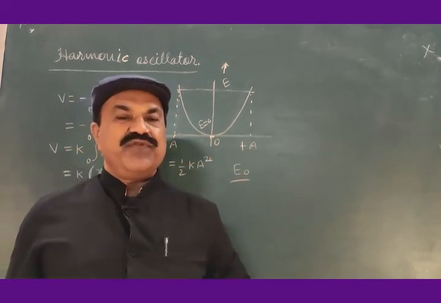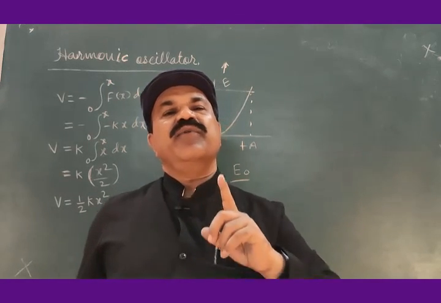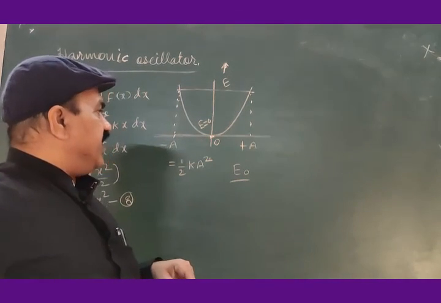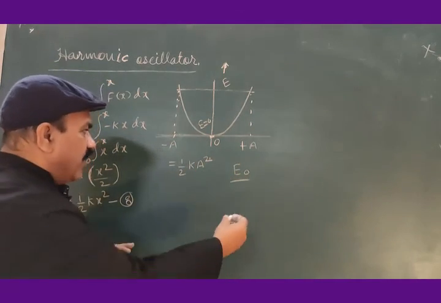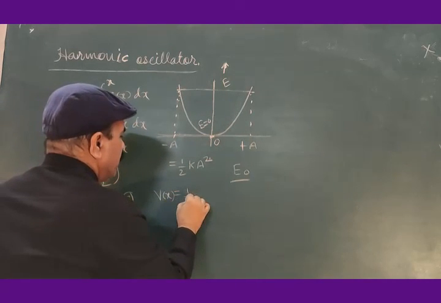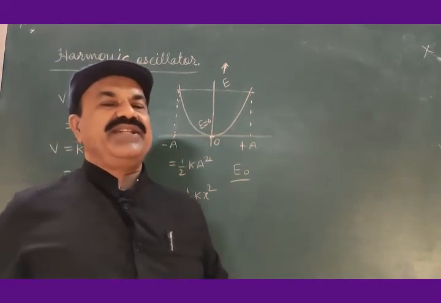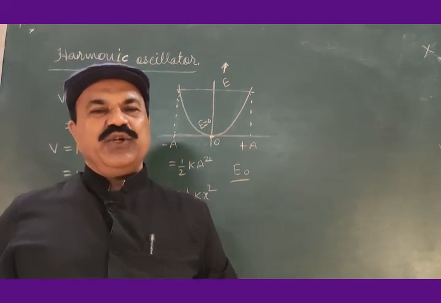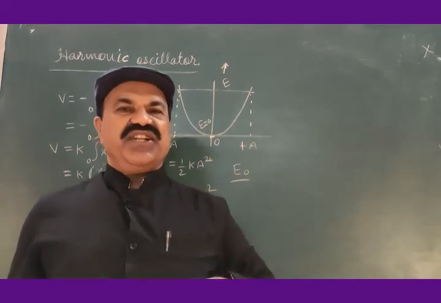This is the classical picture of the energy spectrum of a harmonic oscillator. Taking into consideration the energy 1 by 2 k a square at this extreme, or in general V of x equal to 1 by 2 k x square, we shall write the steady state Schrodinger equation for this harmonic oscillator using this value as the potential energy.